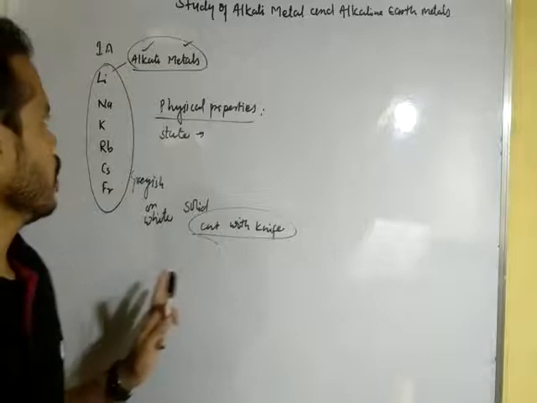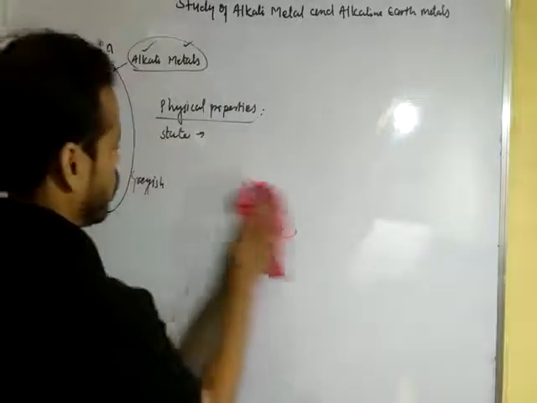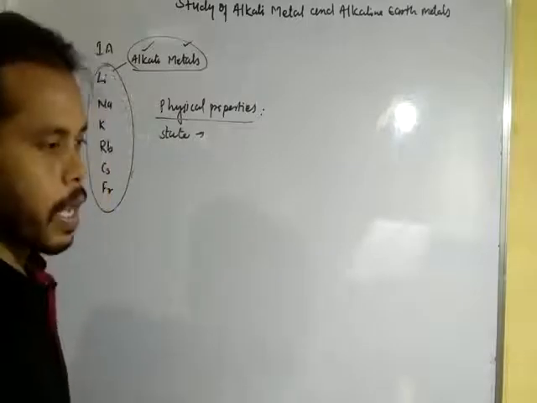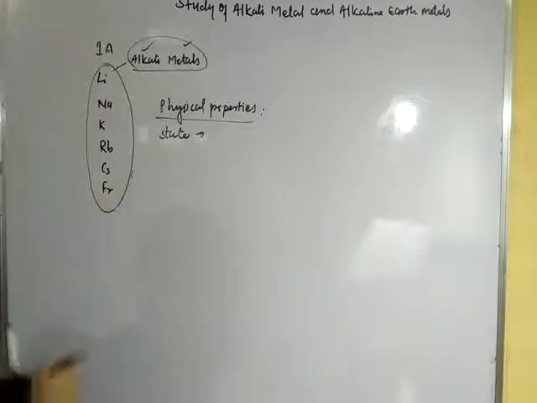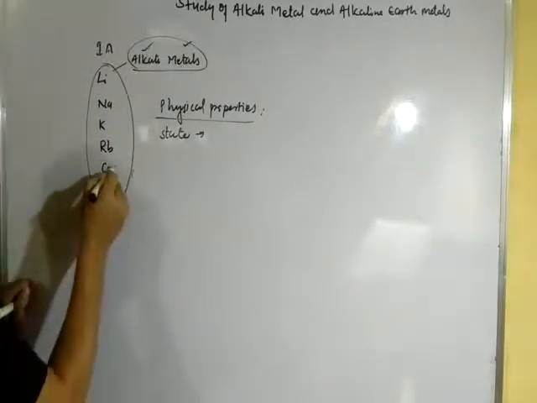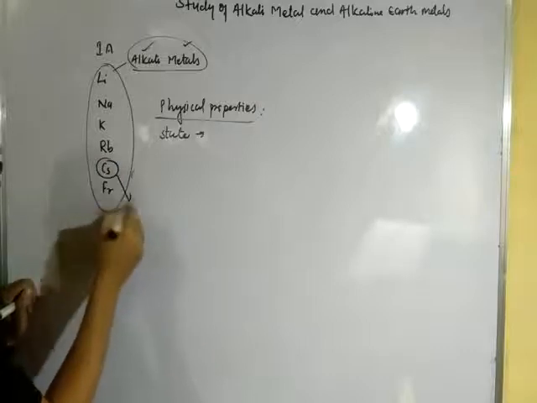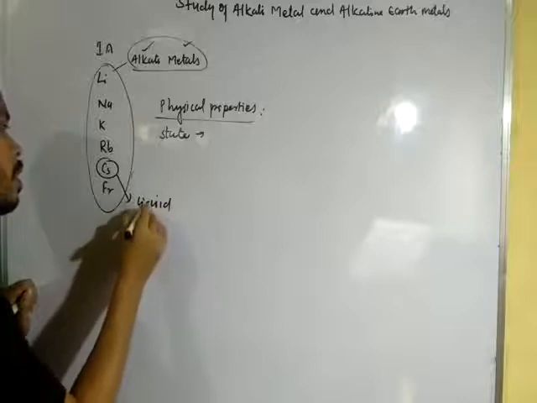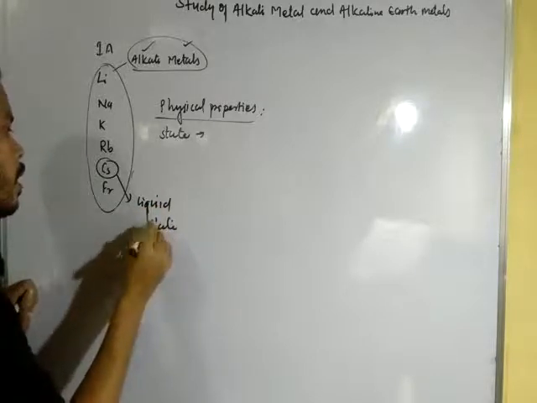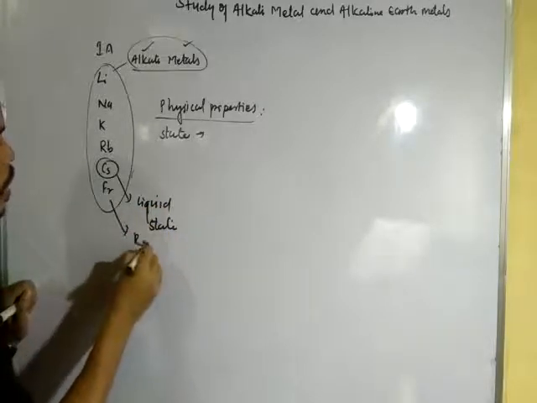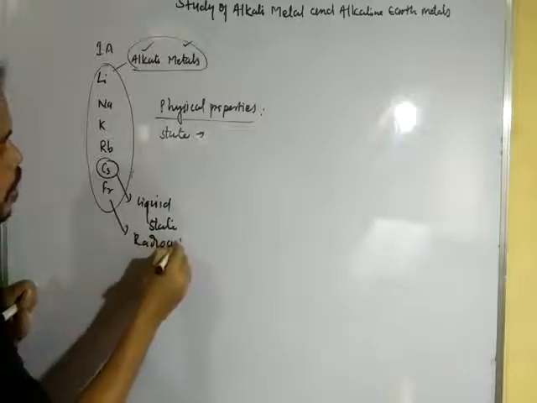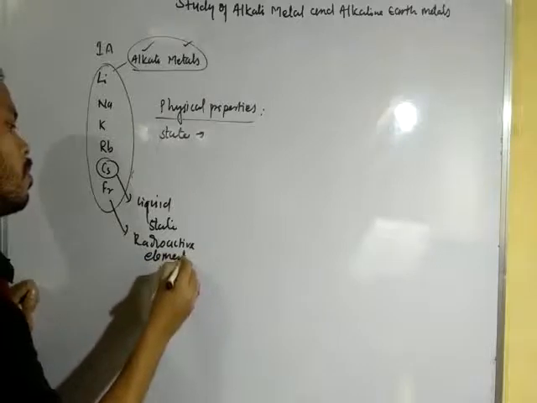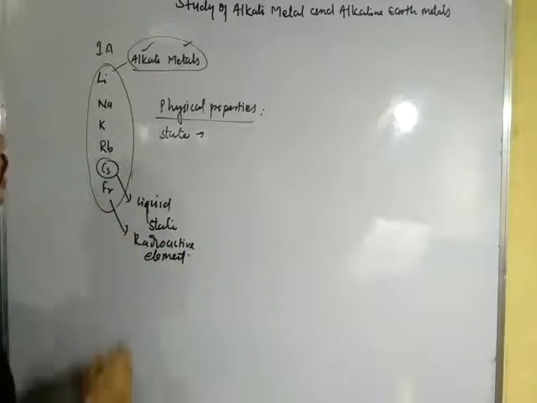This is enough for state. Now, one thing is that cesium at room temperature is found in liquid state, and francium is a radioactive element.